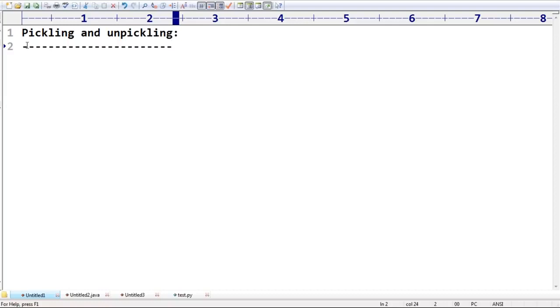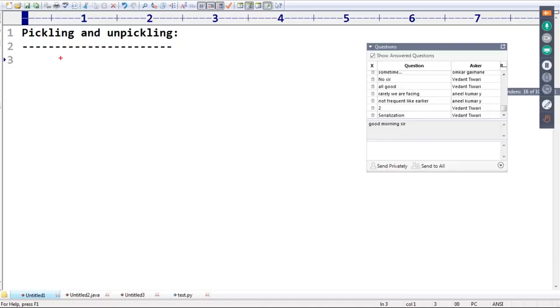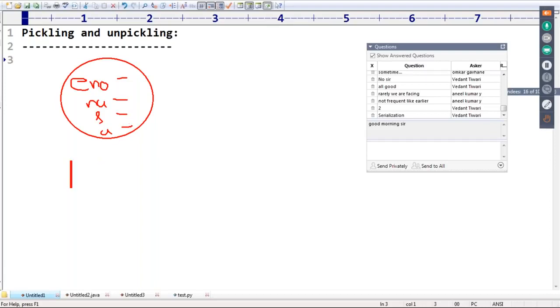Pickling is the process of writing the state of an object to a file. Assume I have an object, something like an employee object. The employee object contains employee number, employee name, employee salary, and employee address. All these object-related values are by default considered the state of the object. What is this, sir? Can you spell out? State of object.